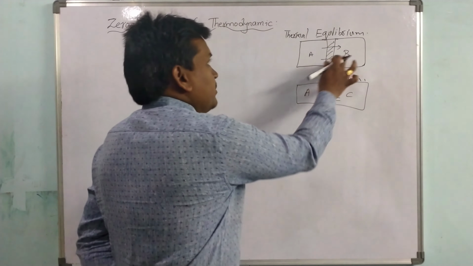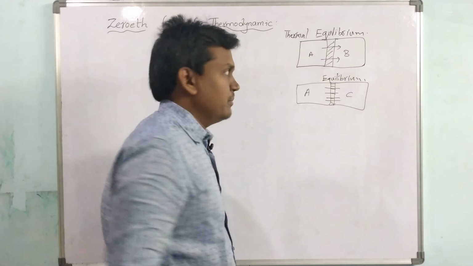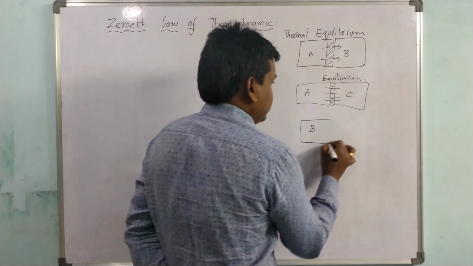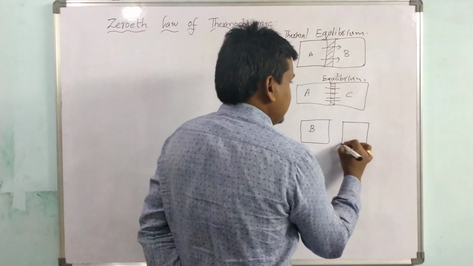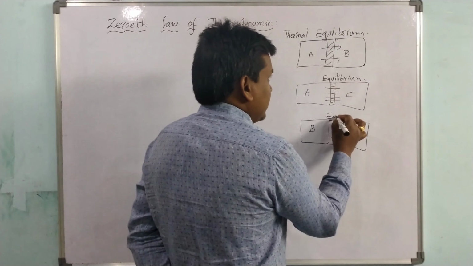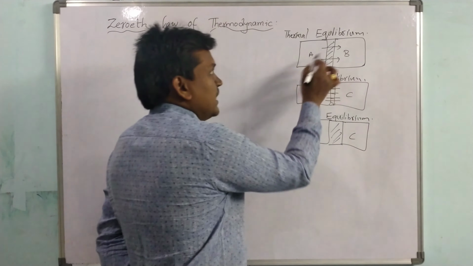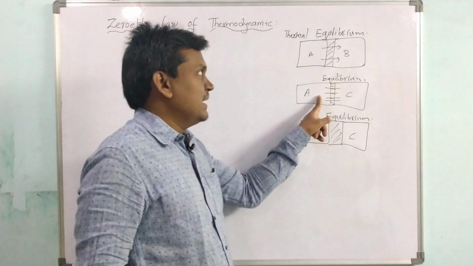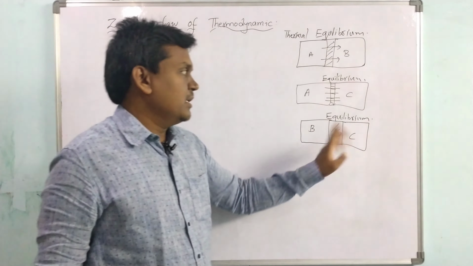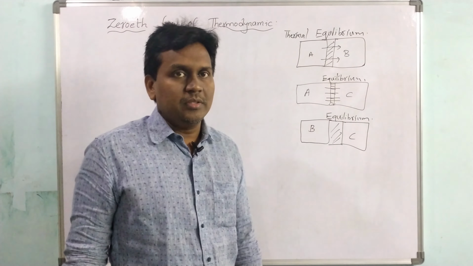Here A and B are in thermal equilibrium and A and C are in thermal equilibrium. Then system B and system C also will be in equilibrium state. If A and B are in thermal equilibrium and A is in thermal equilibrium with C, then B and C are also in thermal equilibrium. So this is the zeroth law.